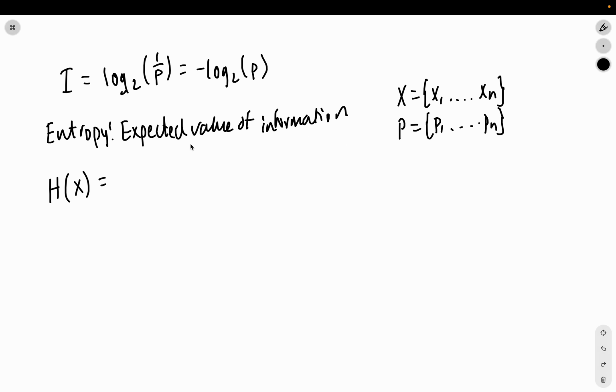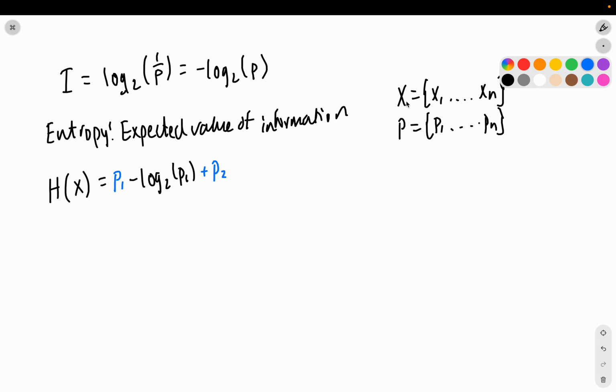Let's first figure out what's the information from the first event happening. That's going to be negative log base 2 of the first probability, P1. But we need to actually weight it by its probability. So that's where the weighted average comes in. We multiply by P1 in front. Then we can do the next term, which is plus P2, so weight the second event happening.